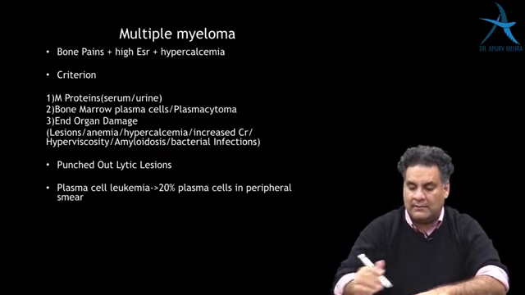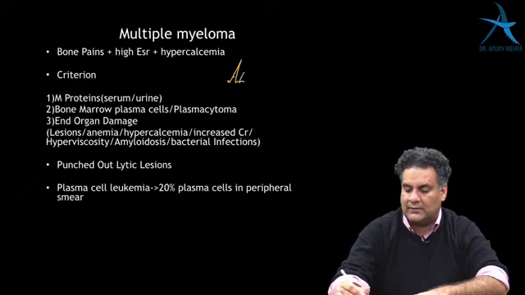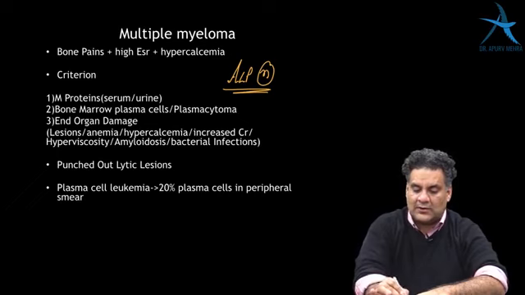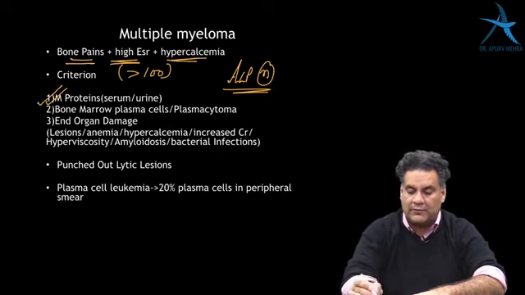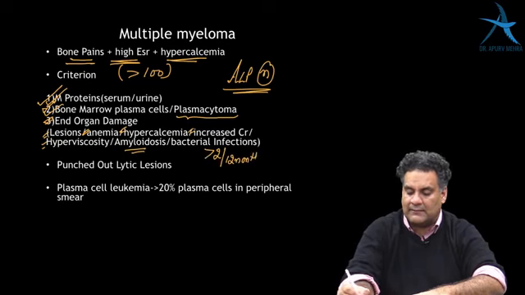In multiple myeloma, remember the alkaline phosphatase will always be normal. It's a tumor which has multiple lytic bone pains, high ESR, usually in the clinical scenario they give you more than 100, high calcium. They have serum or urine M proteins, bone marrow plasma cells or plasmacytoma, and they have end organ damage like lytic lesion in the skull, low hemoglobin, high calcium, increased creatinine, hyperviscosity, amyloidosis, or more than 2 bacterial infections per 12 months, which is a criterion.